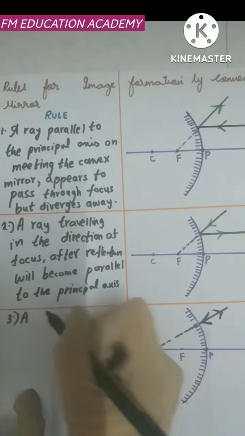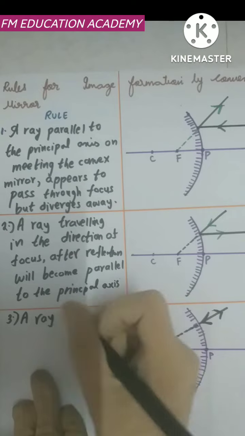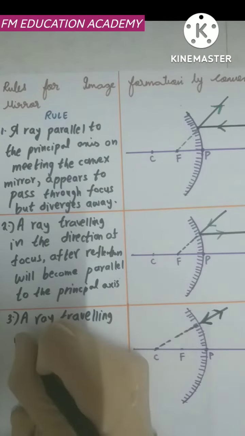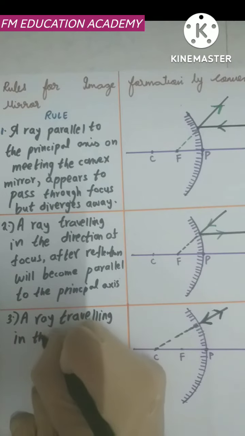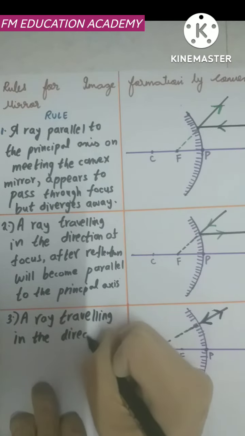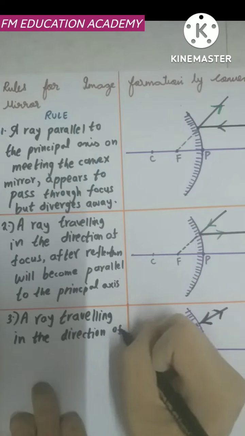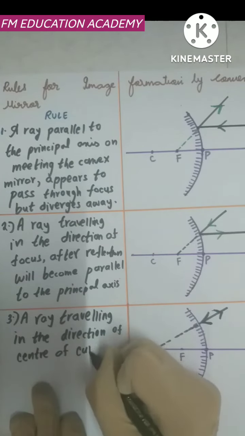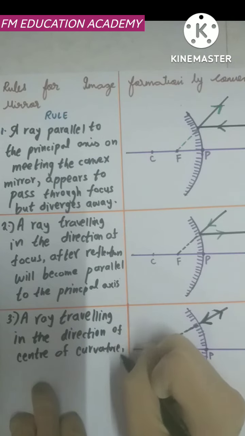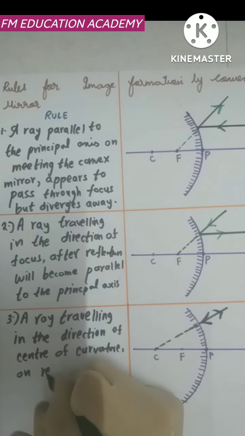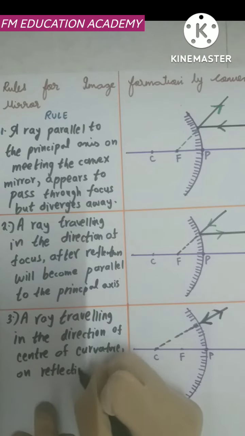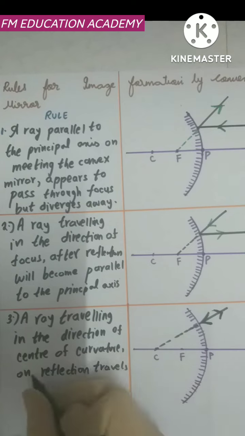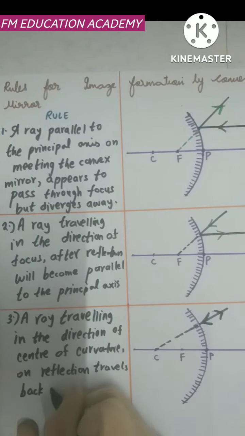A ray traveling in the direction of center of curvature, on reflection, travels back in the same path.